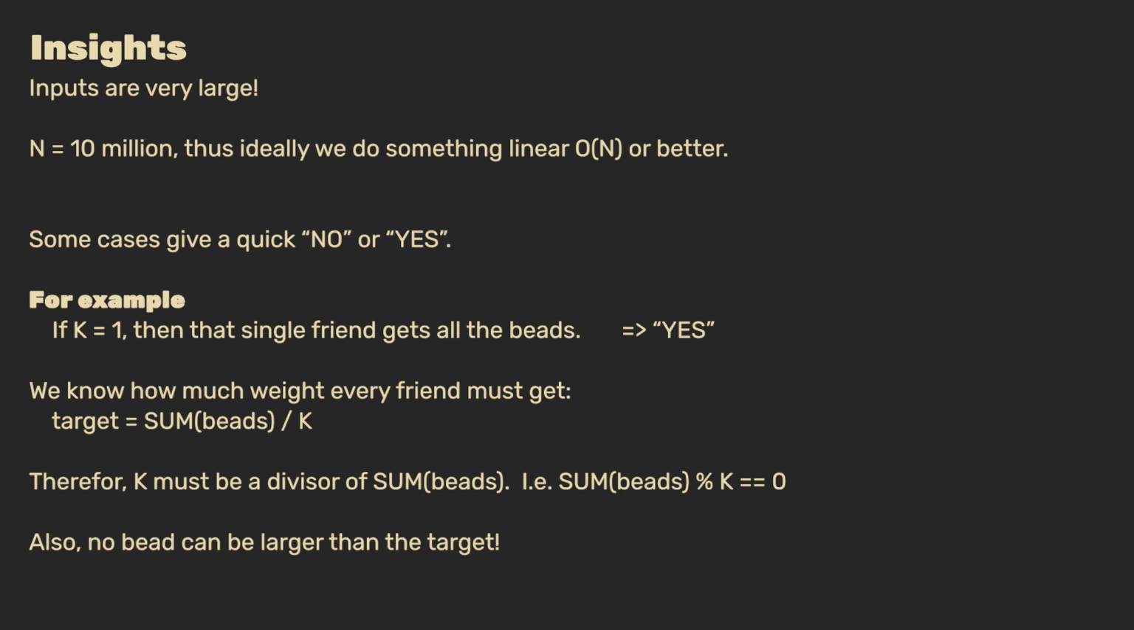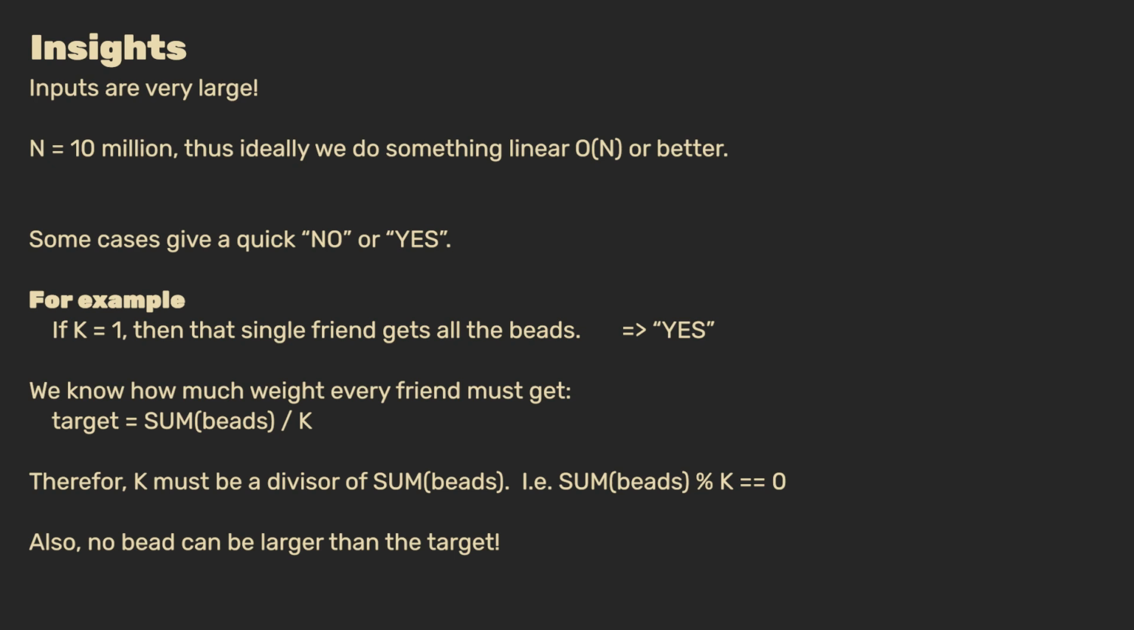For example, consider that K, the number of friends, is 1. Then that single friend simply gets all the beads and we report yes. Additionally, we know how much weight or value every friend must get and set this as the target. This target is simply the sum of all the bead values divided by K. Therefore, K must be a divisor of the sum. Consequently, this also means that no single bead in our necklace can be larger than this target value.